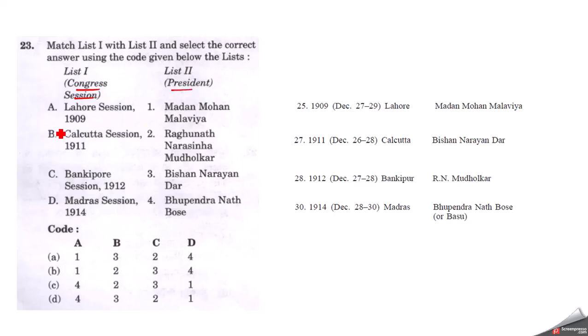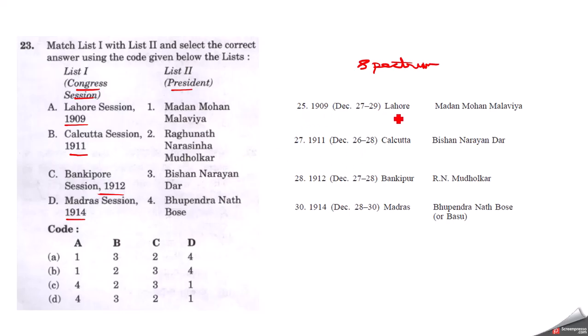Now, here the Congress sessions are given: Lahore session of 1909, Calcutta session 1911, Bankipur session 1912, Madras session 1914, and we have to match the following with its president. Now this is given in our Spectrum book of Modern India, but it is very trivial or factual data and it is very difficult to remember in the actual examination. Even if you have read it once, you might get confused in the actual examination.